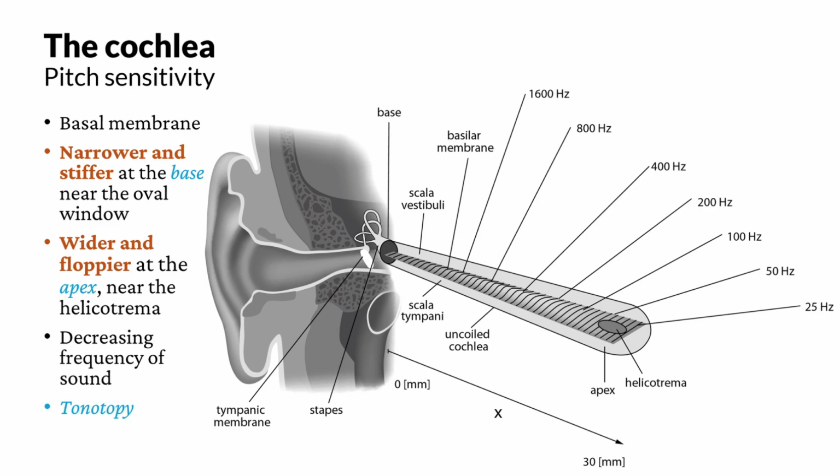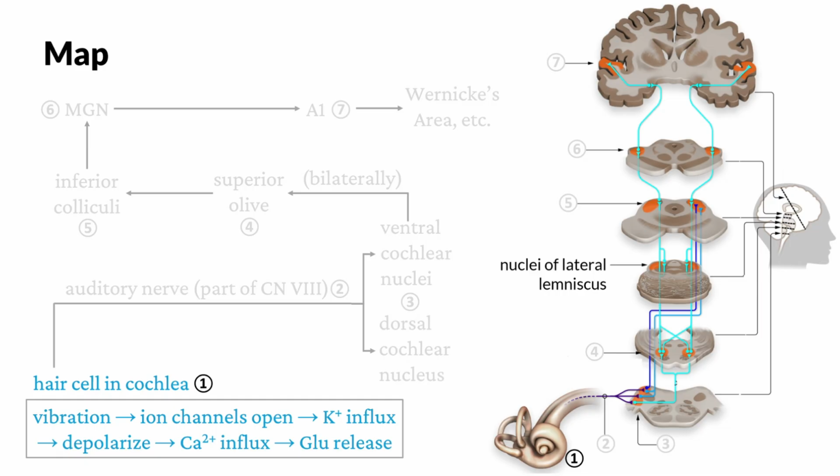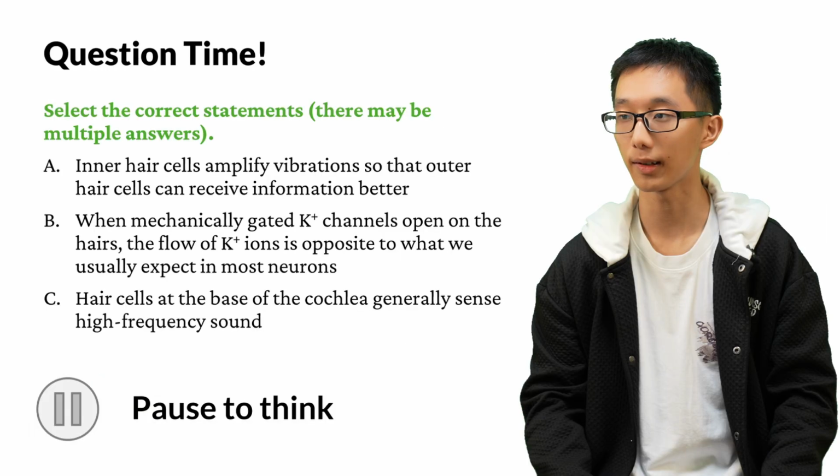This is tonotopy. As we've mentioned in the previous episode, there is a retinotopy in the visual system. Similarly, there is a tonotopy in the auditory system, where the map is not based on the retina, but rather based on the tone or the frequency of the sound. This is the map. We have unlocked the first part of the map, which is the hair cell in the cochlea. In the next part, we are going to go deeper into the auditory system.